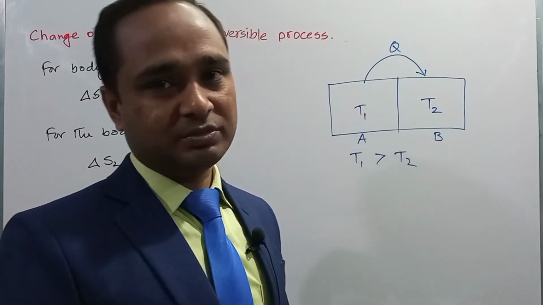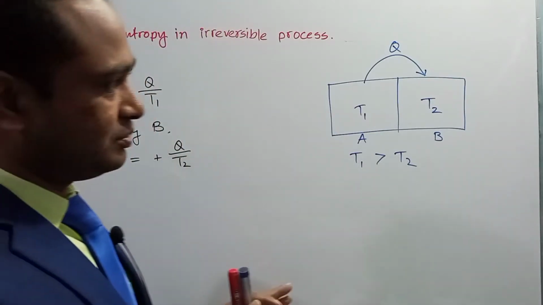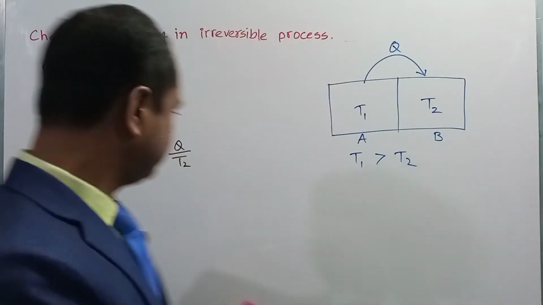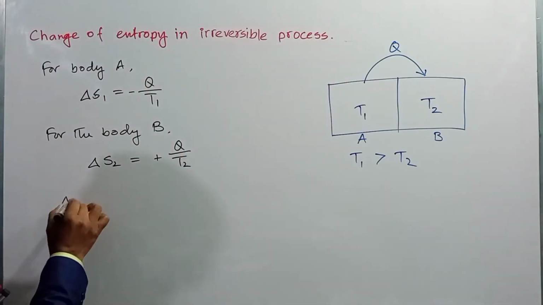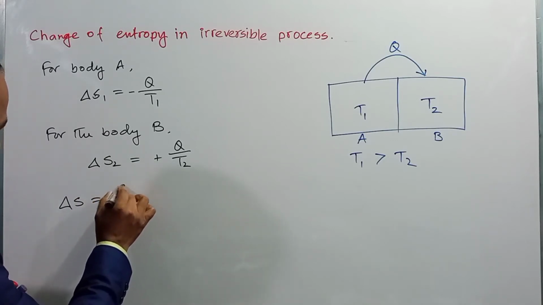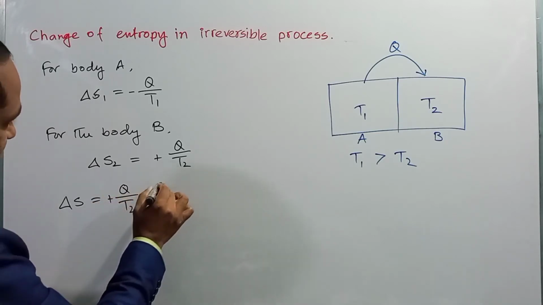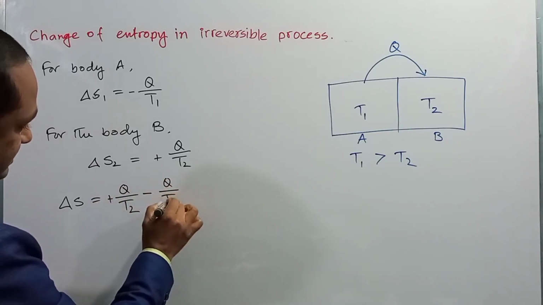So entropy of the body will be positive or increase. So total change of entropy in the system, del S, is equal to Q by T2 minus Q by T1.